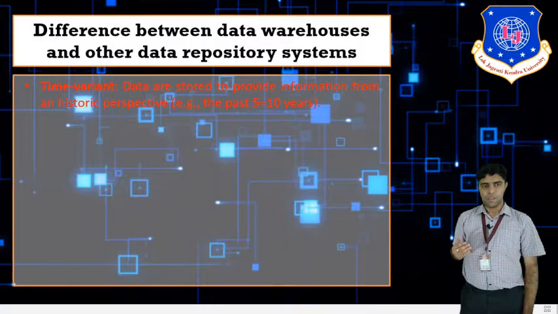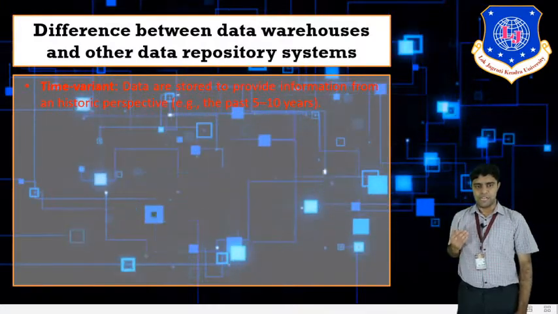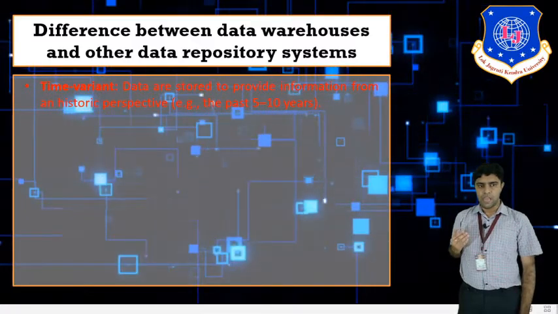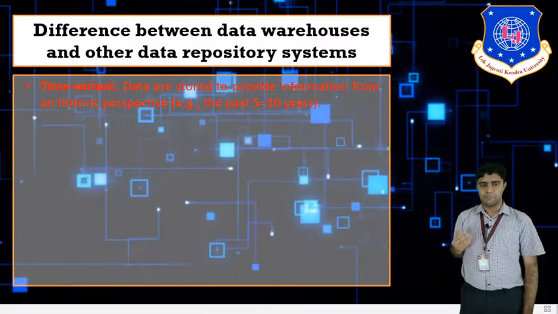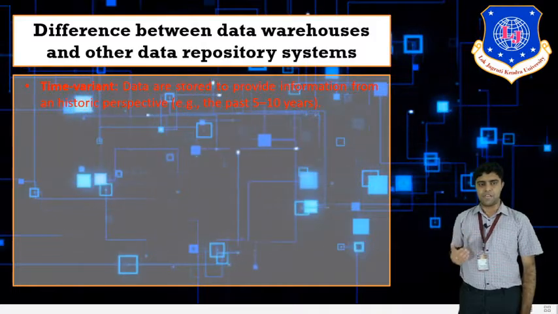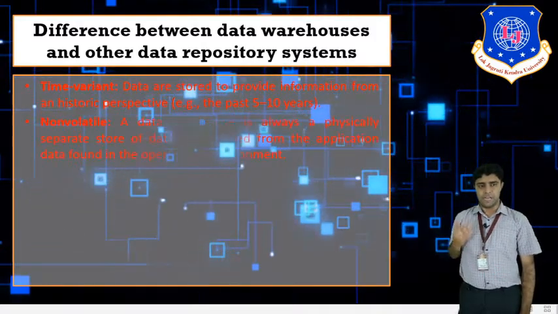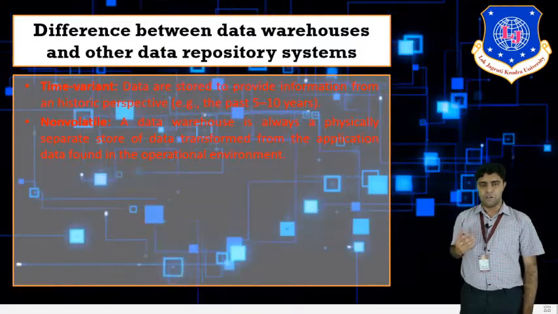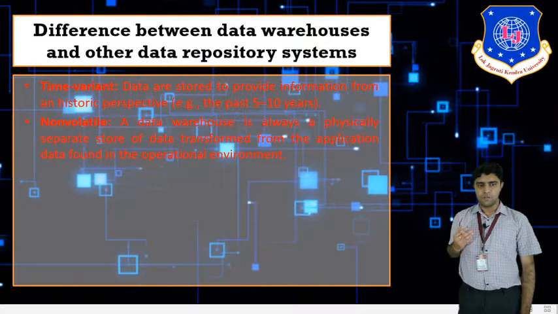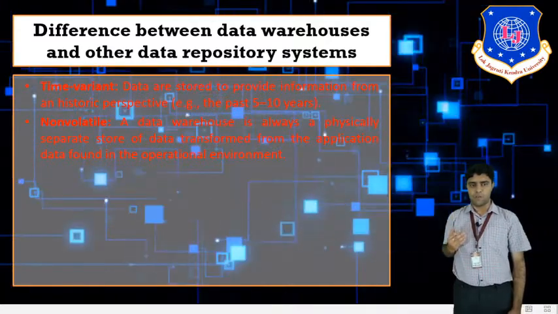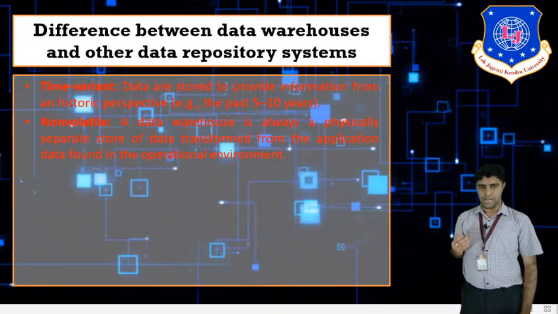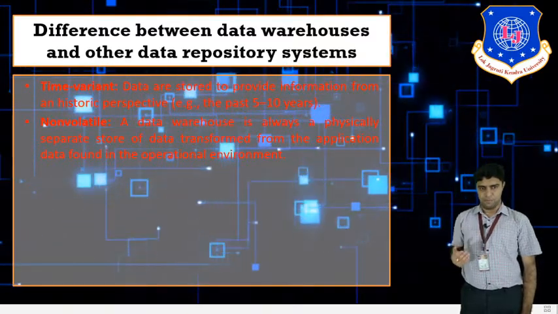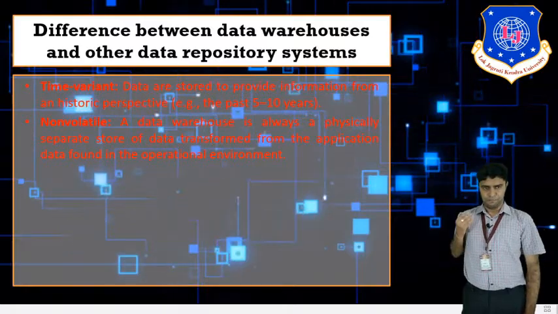Now, time variant. What is time variant? Data are stored to provide information from a historic perspective. For example, the past 5 to 10 years of data, that is called time variant data. Next, non-volatile data. A data warehouse is always a physically separate store of data transformed from the application data found in the operational environment, that is called non-volatile data.